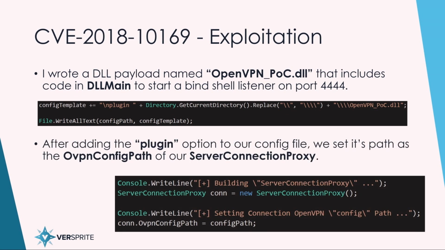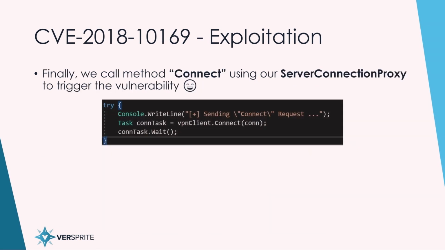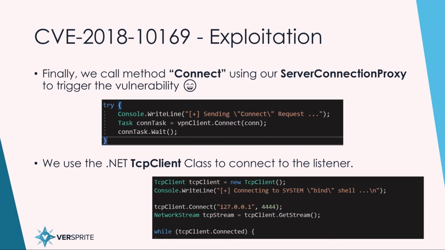So after adding the plugin option to the config file, I set the path of the config file to the OVPN config path variable within our service connection proxy that we created. And then I call connect on our service connection proxy to trigger the vulnerability. And instead of using netcat, I used the .NET TCP client class in order to actually connect back to the bind shell and gain our system shell.